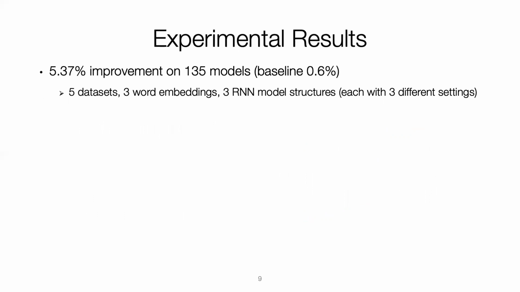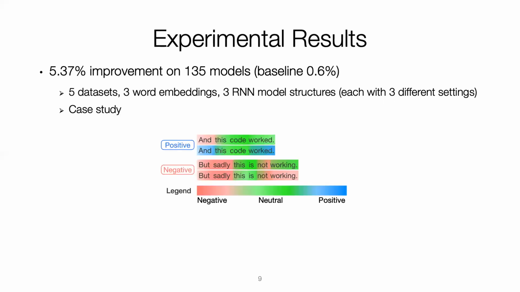We evaluate our technique Trader on 135 models and can improve model accuracy by 5.37% on average. We also conduct a case study on model behaviors. Red color denotes negative sentiment, green denotes neutral, and blue denotes positive. The ground truth is on the left.